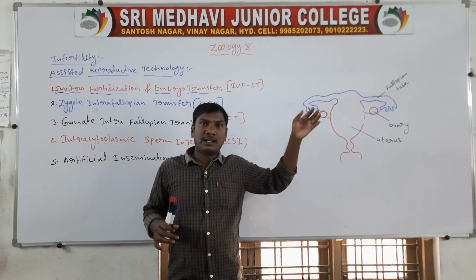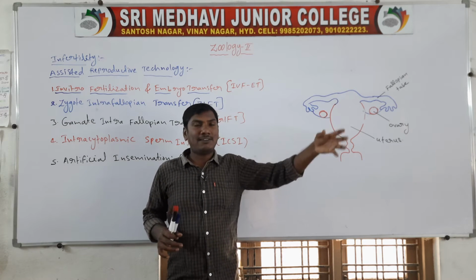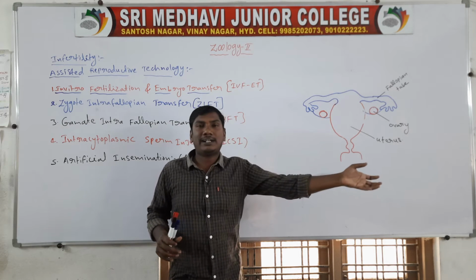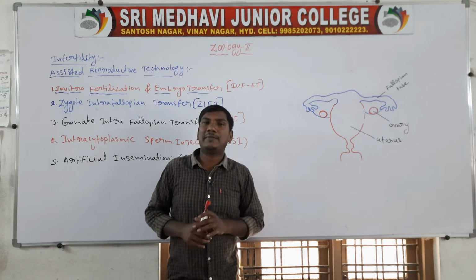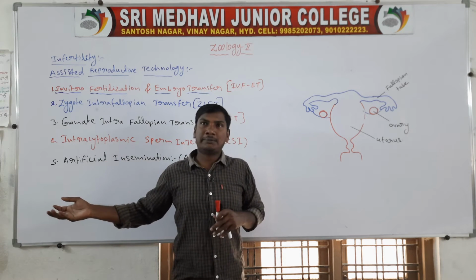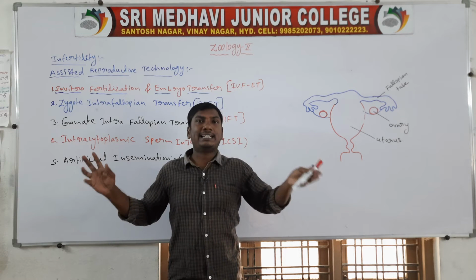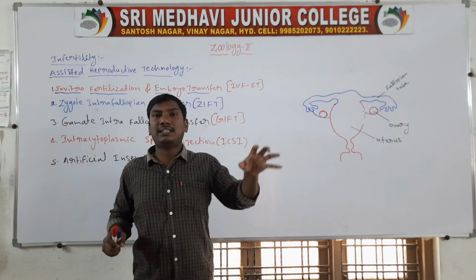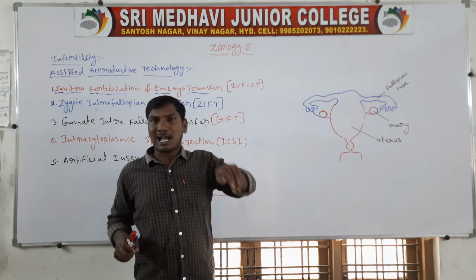The first step: the egg is taken from the wife or a donor. Next, the husband's sperm or donor sperm is taken. The egg and sperm fuse outside the body in the laboratory.